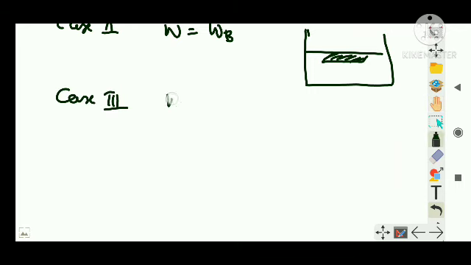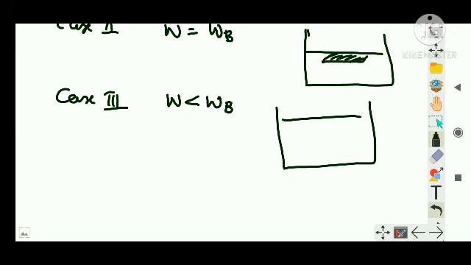Right? When the true weight of the object is less than the buoyant force, or the upthrust, then the body, suppose this is the liquid section, will be held under the fluid surface. When it is released, it moves up and floats partially immersed, so that the upthrust is now balanced by the weight of the body, that is, the weight of the fluid displaced is equal to the weight of the body.